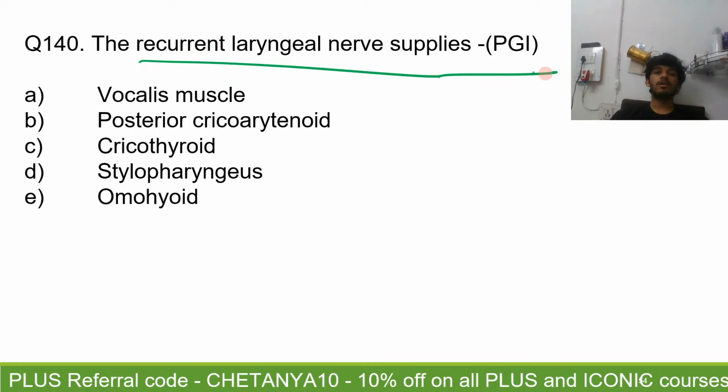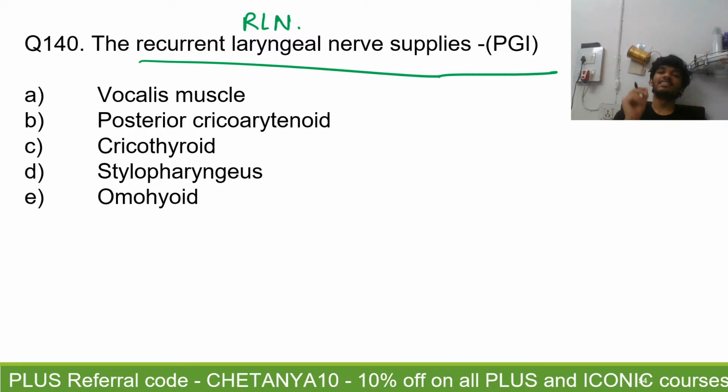The recurrent laryngeal nerve, it supplies which of these muscles? No, Shabnam, absolutely wrong.